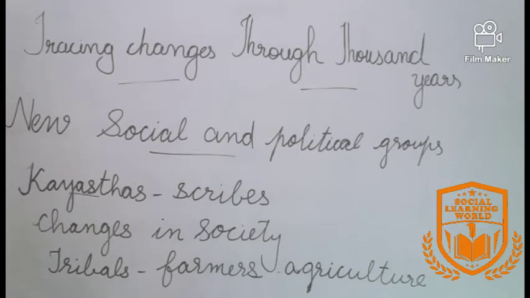Now let's discuss the changes in society during this period. In medieval India, many new towns and villages came up under the new rulers. Many forests were cleared and created more land for agriculture. The tribal people who lived in the forest were forced to either move to a different place or to adopt a different occupation. Some of them became farmers. Thus, agriculture became a main occupation in medieval India.